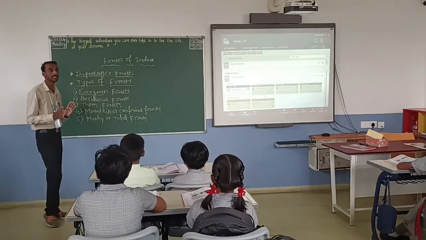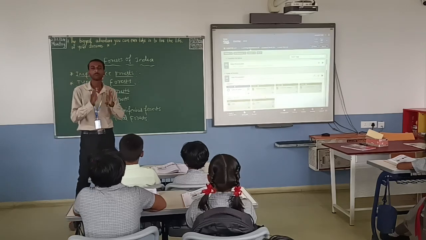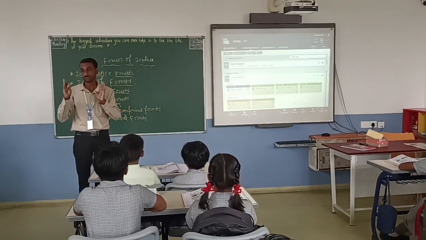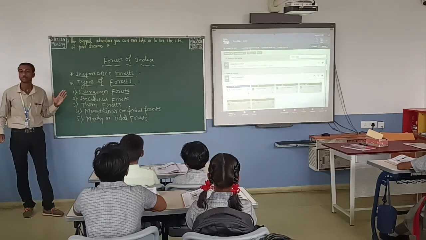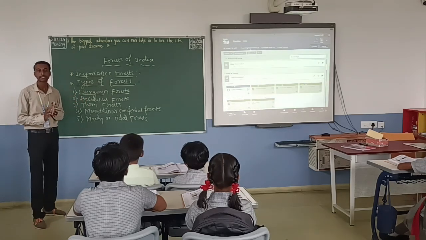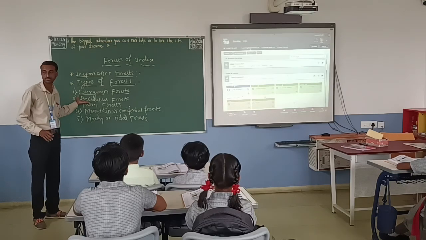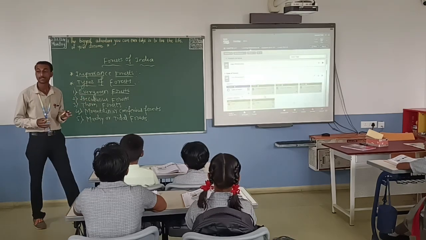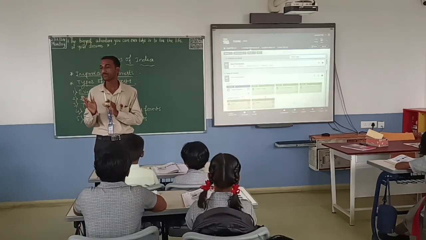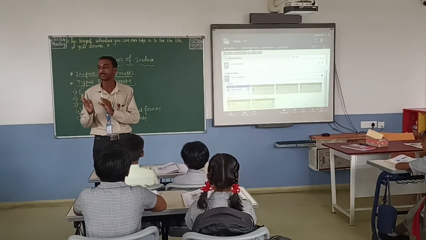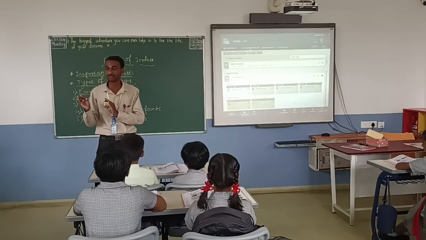Means they depend on the monsoon season only. So all these forests depend on the monsoon season. Okay. So deciduous forests shed their leaves sometimes in the hot summer or dry summer.